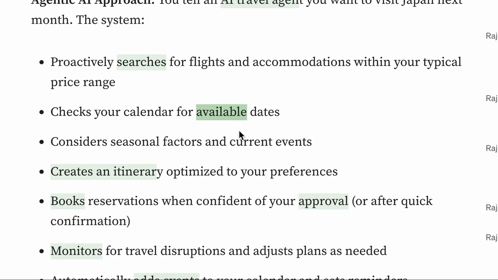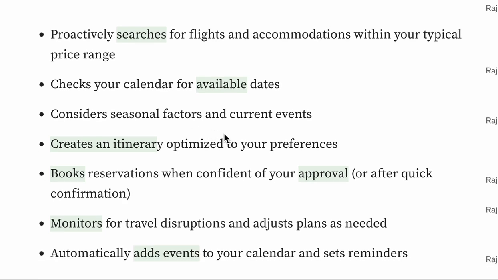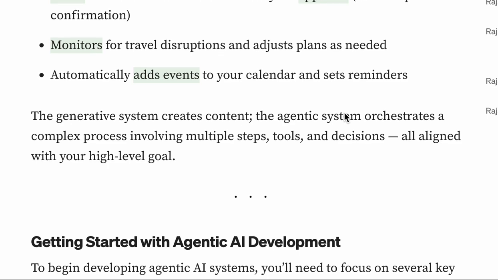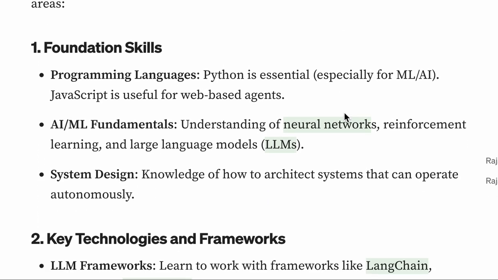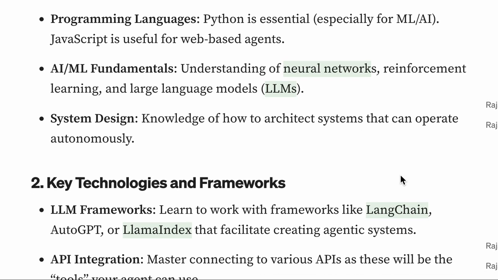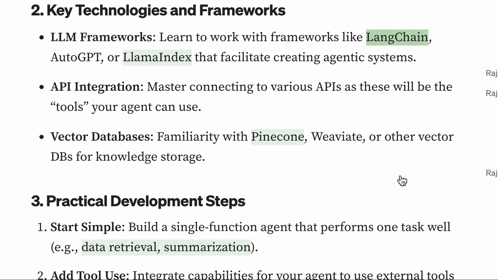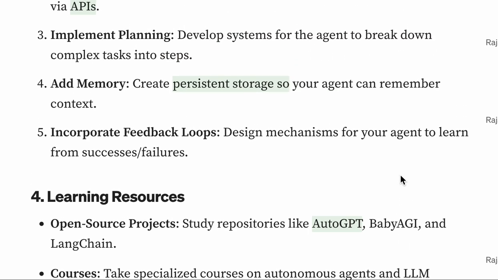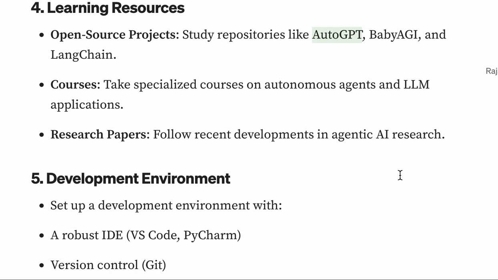It searches, it checks your calendar. Now even Claude and ChatGPT have been integrated with Google, wherein they can check the calendar, even book after your approval, and even add into your calendar. So these are all agentic AI. How do we start? Obviously you have to learn Python, neural networks, LLMs, LlamaIndex, vector databases, and persistent storage for the vector database, and all that stuff.